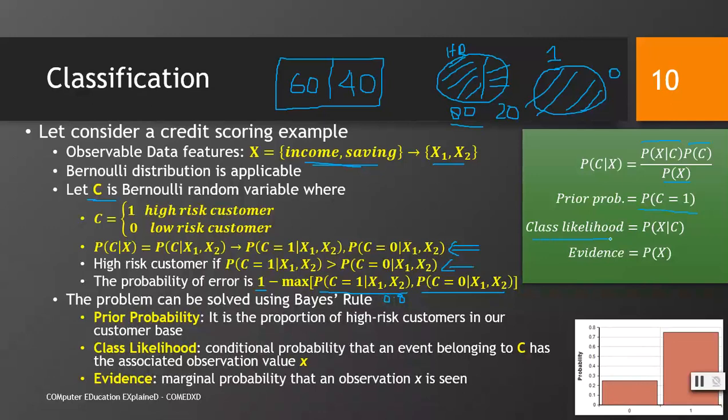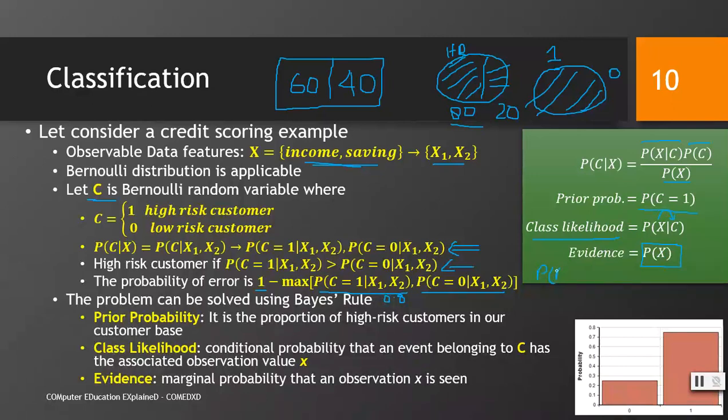Then there is class likelihood. What is the likelihood that, based on the given data set, the customer would be a high risk customer or a low risk customer? And evidence, P of X, is again estimated from the given data set, because X is the data set. How this formula has been derived we have seen previously and we have proved it.